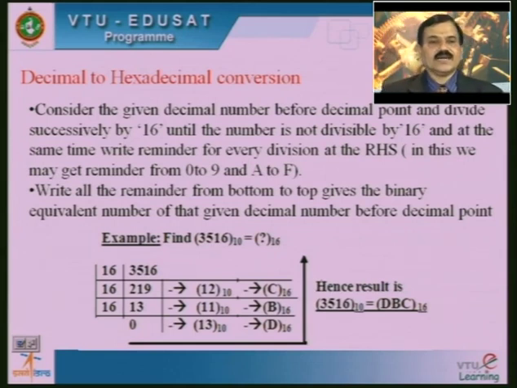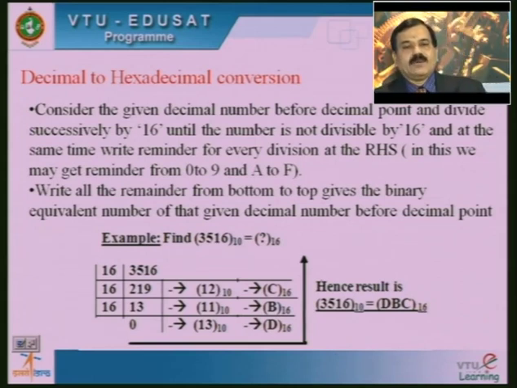3516 base 10 must be converted into the hexadecimal value, that is base 16. Now the given number 3516 must be divided by 16, then the quotient becomes 219 and the remainder is 12.